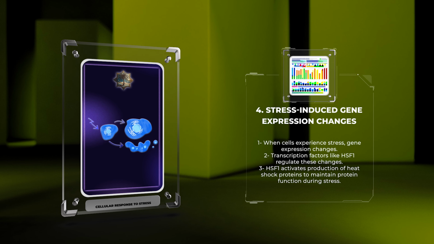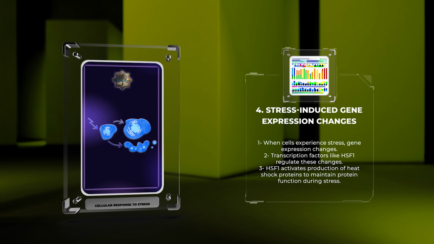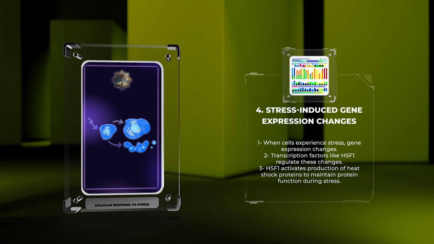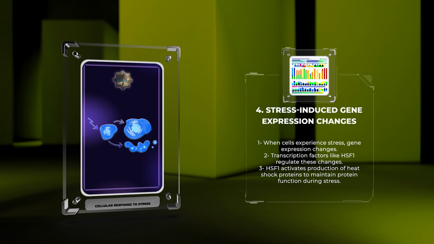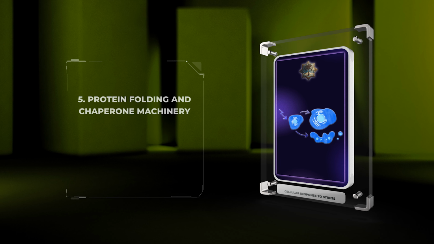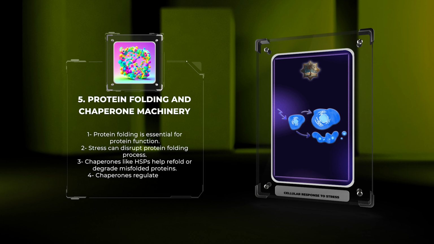Transcription factors, like HSF1, play a key role in regulating these changes. HSF1 binds to specific DNA sequences called response elements and activates the production of heat shock proteins, which help maintain protein function during stress. Protein folding is essential for protein function, but stress can disrupt this process.